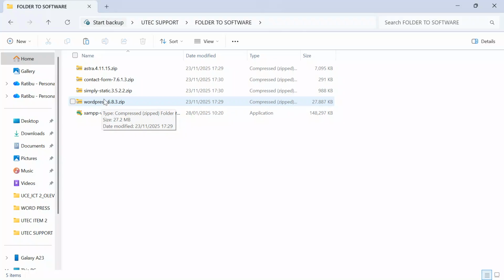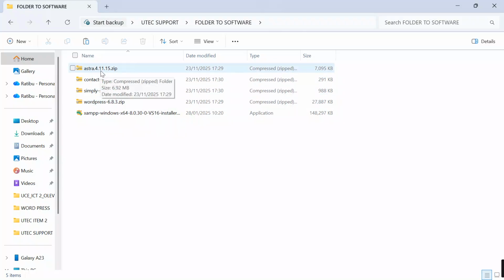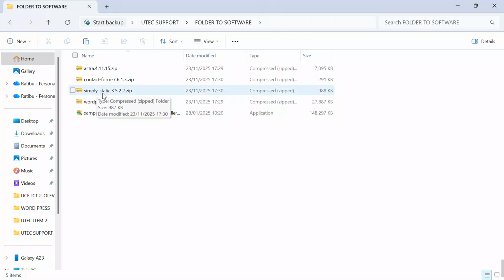I have put for you a simple theme called Astra. I have put for you simple plugins, the contact form. We are going to be seeing how we are to use them. And then I've also put for you another plugin called Simply Static, which we shall be using as we download our pages. So I have put this in the video. So please click onto that link. You'll be able to access all this.